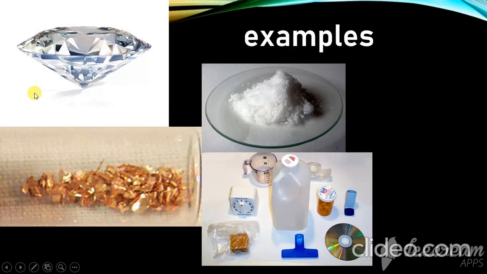Like some examples, diamond. What is diamond? Diamond has a very high luster, but I will tell you this is a non-metal. Why is it a non-metal? Because it is formed from coal structures, but it has a shine due to lava oxidants. So this is formed as a diamond, and we think that it is a metal.